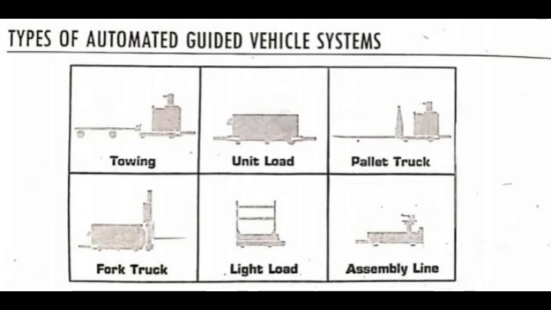Coming to the next type, pallet trucks. Automated guided pallet trucks are used to move palletized loads along predetermined routes. These are designed to lift and transport palletized loads. The vehicle is used for picking up and dropping off loads from and to the floor level, thus eliminating the need for fixed load stands.